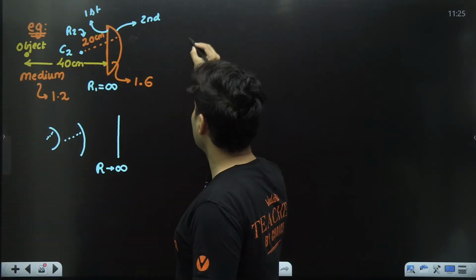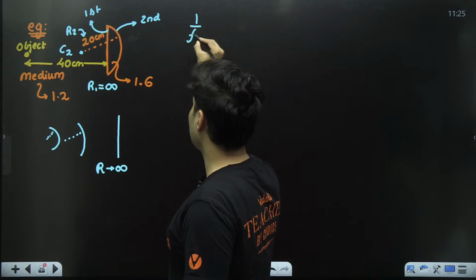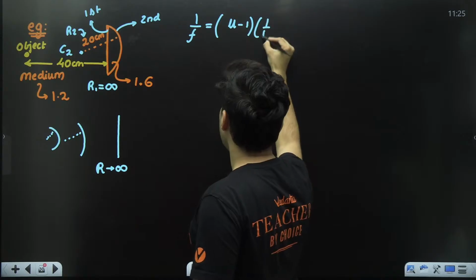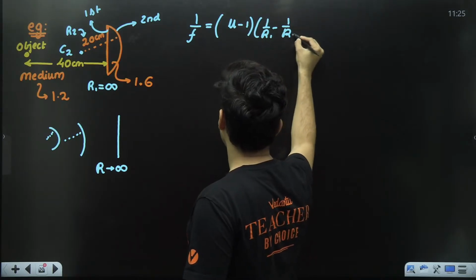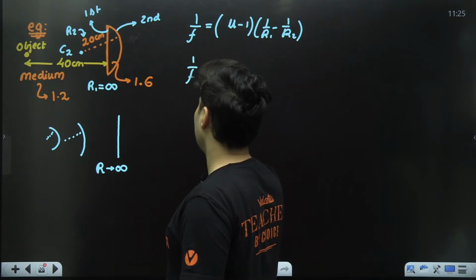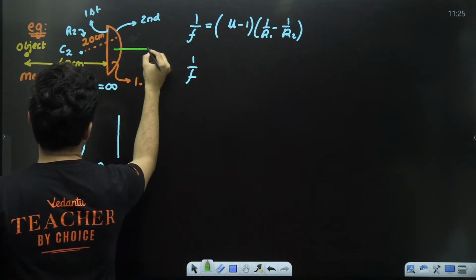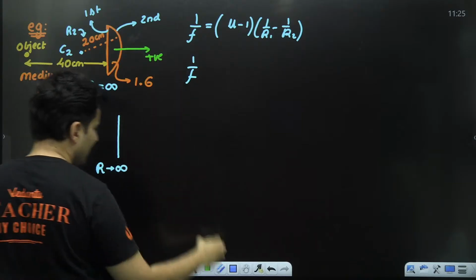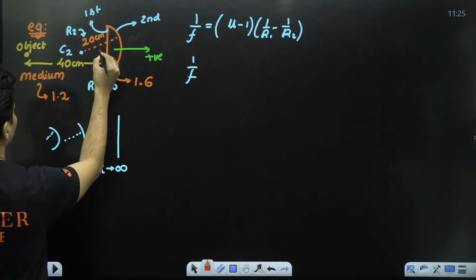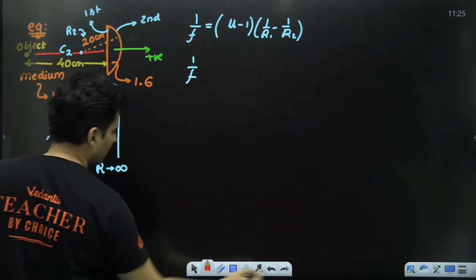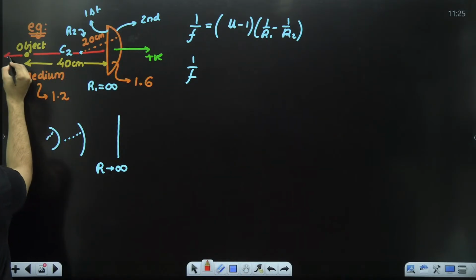Okay, fine, sir. So what is the focal length? Let's find out. It is 1 by f equals mu minus 1 times 1 by R1 minus 1 by R2. Okay, sir, but we need our sign conventions. Yes, sorted. This is the positive side, and everything on this side is negative.